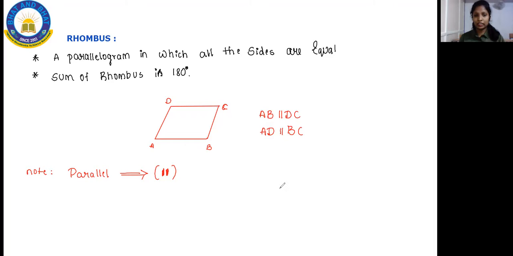Hardik, I'll tell you, have some patience, dear. Parallelogram: both pairs of lines will be parallel to each other. Got this, dear? Again, don't ask me what is parallel. Please check your notes once, you will get it.